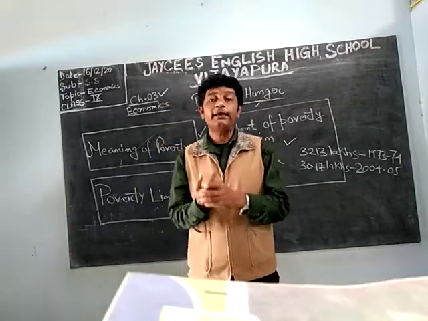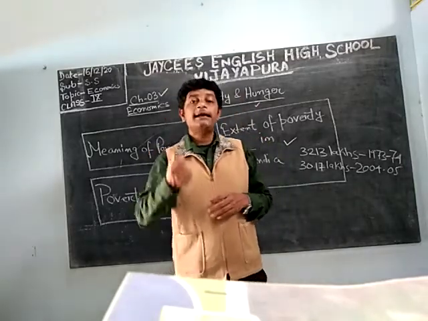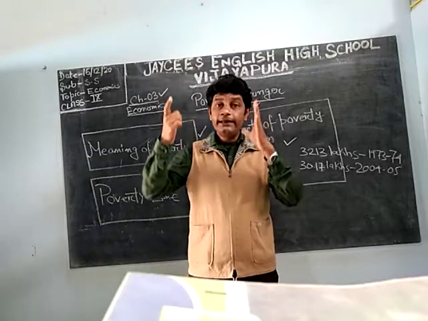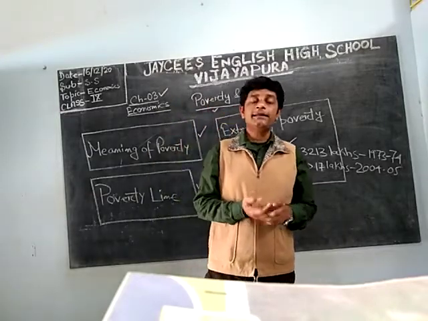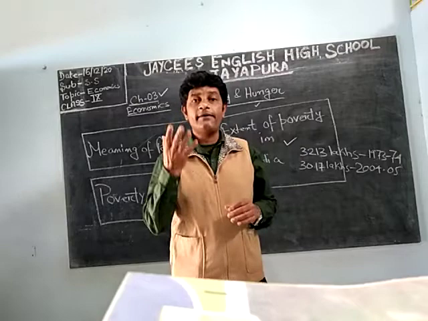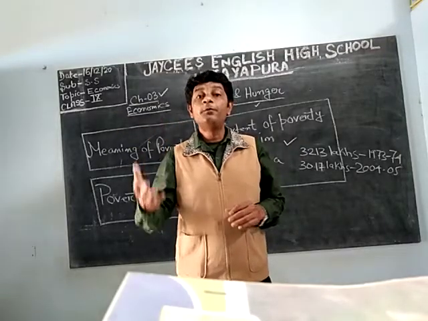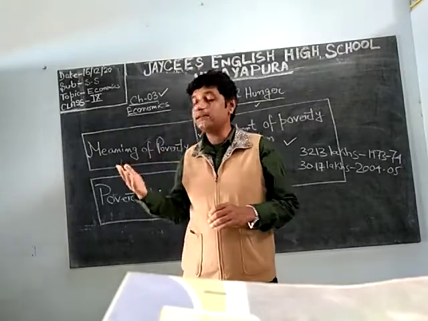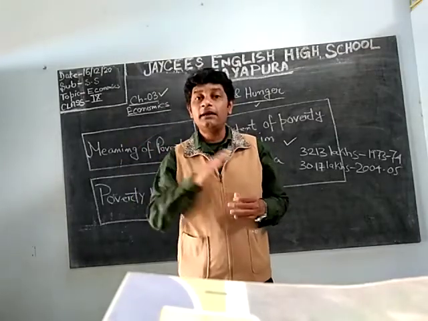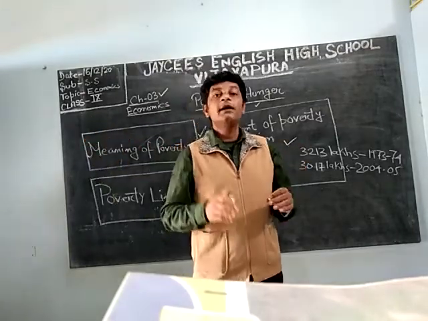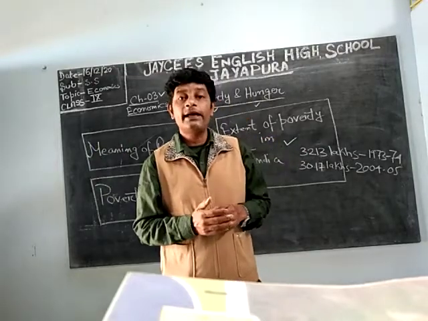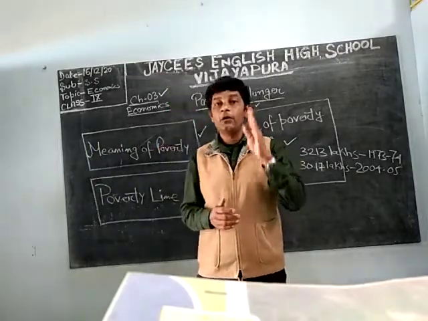But the main thing to keep in mind is that it is gradually decreasing. If a country is having economic development, what will happen? What was bad will go towards good. So a decline in the poverty line means it is good.